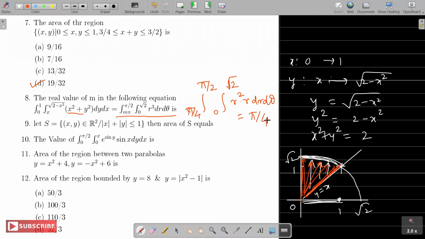So look at 9th question. S is (x, y) belonging to R2, where mod x plus mod y is less than or equal to 1. And we want to find out the area. In fact, as I said, you can quickly find out the area by some geometric ideas from school. Fine, but maybe with this problem, I want to explain the idea of change of variables.